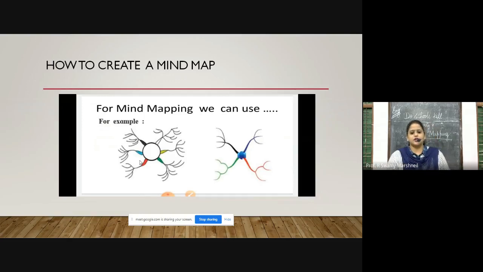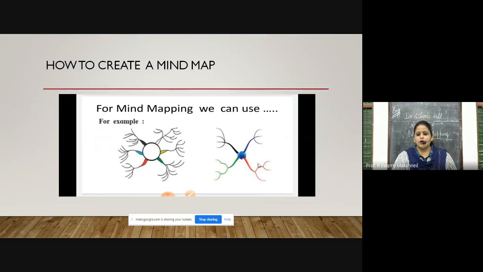Second example I would like to give you is about cricket. If we have to prepare a mind map about cricket, if you write cricket in the center of the circle, what would these branches tell us? One would be test cricket, one would be T20, then the third one would be IPL, so on and so forth, the other trophies that are played. And then in the sub branches, you can write about the further criteria of the cricket. The rules can be written in the other part. I hope you have understood what a mind map would look like.